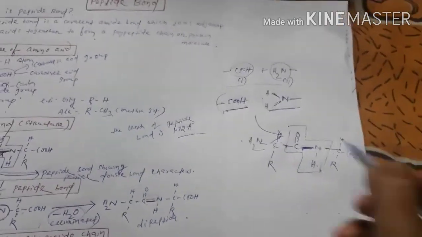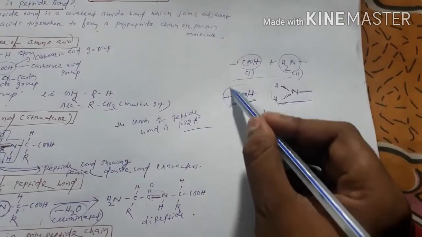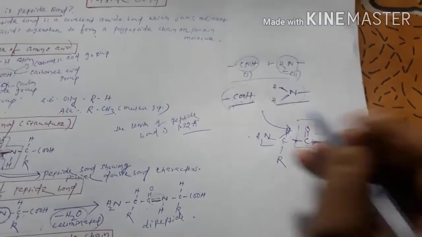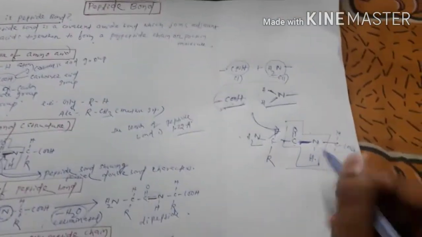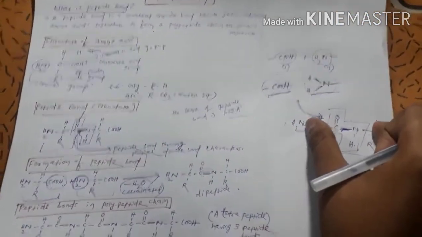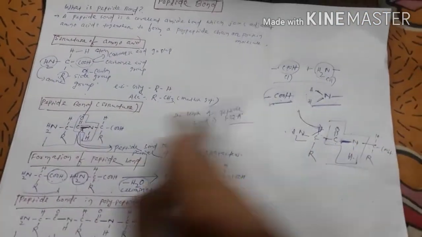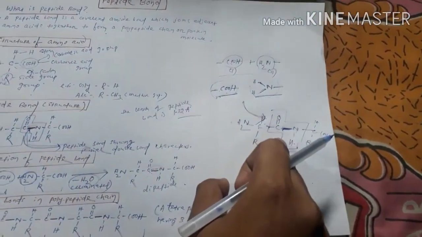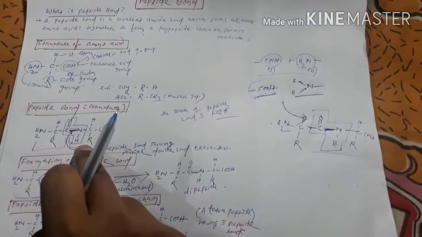So this COOH group is joined to the first amino acid, and the NH2 group is joined to the second amino acid. They are reacting together to form a dipeptide. This dipeptide is the same as this dipeptide, so you can relate over here. If it is a little bit cloudy, you can refer to this image also, right?